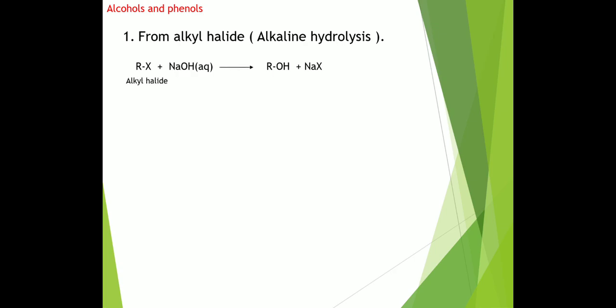In this reaction, the hydroxyl group replaces the halide and forms the corresponding alcohol. For example, ethyl bromide CH3CH2Br reacts with aqueous KOH, then forms ethyl alcohol CH3CH2OH plus KBr.